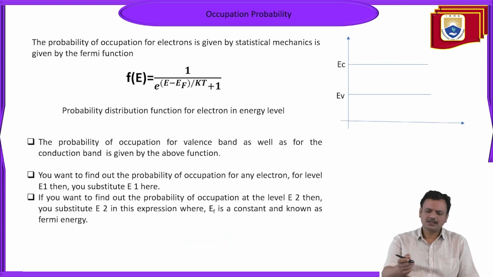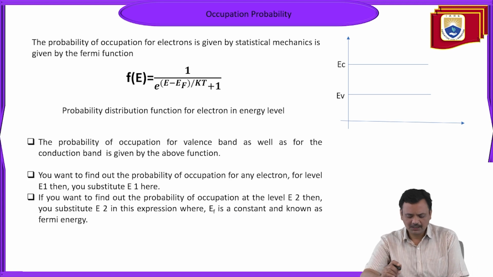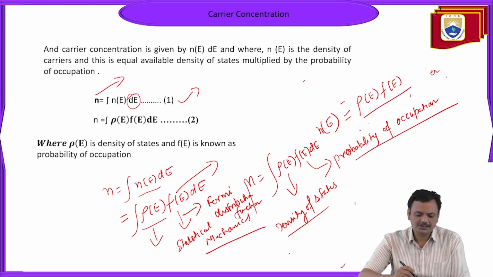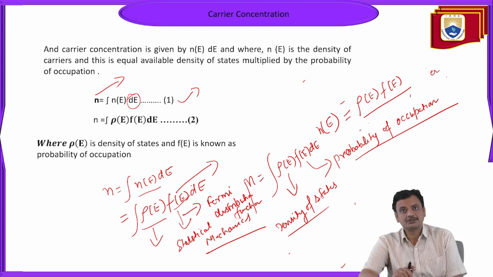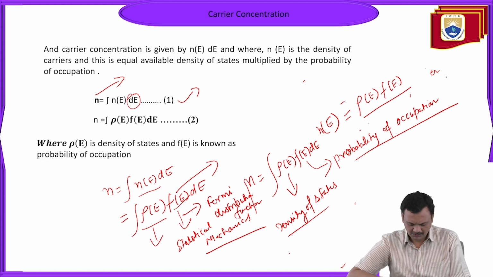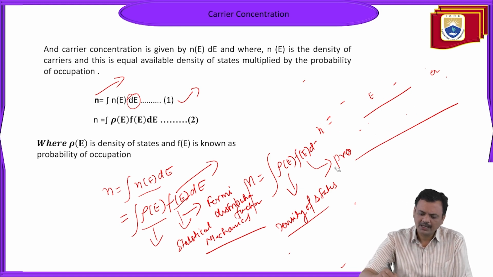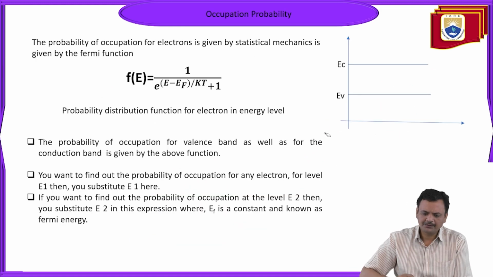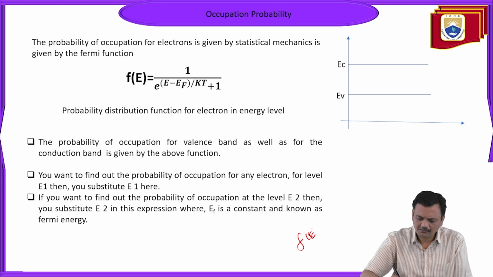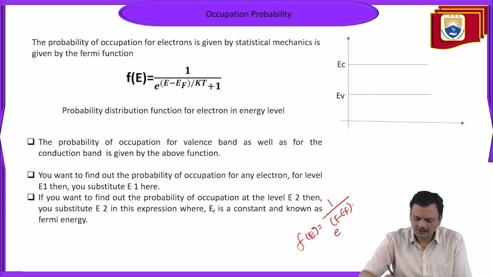So see here, what is the form of this Fermi distribution function, or probability distribution function of electrons? The expression of that distribution function is F(E) is equal to 1 upon (e to the power (E minus EF) upon kT, plus 1).